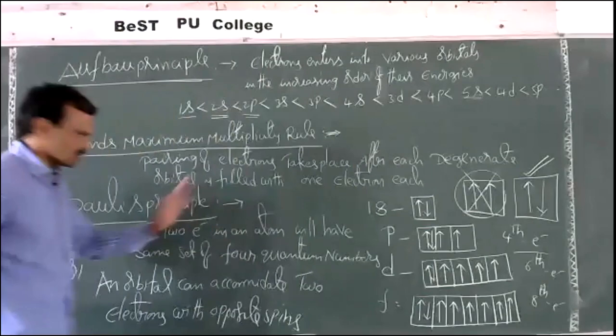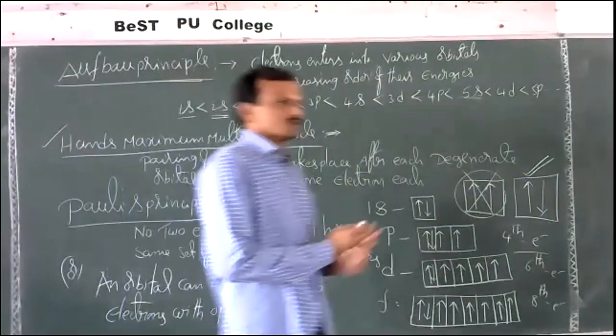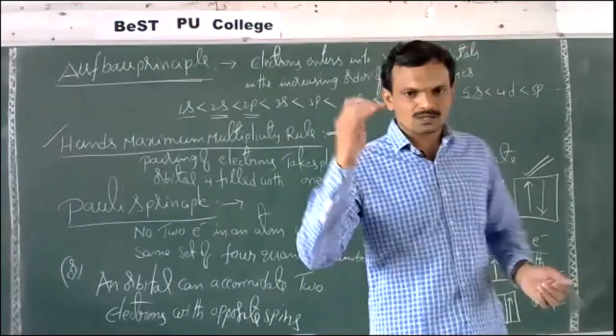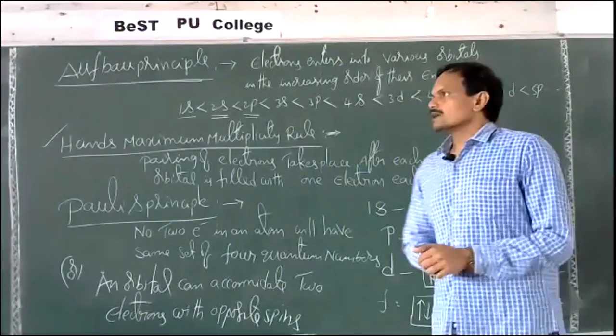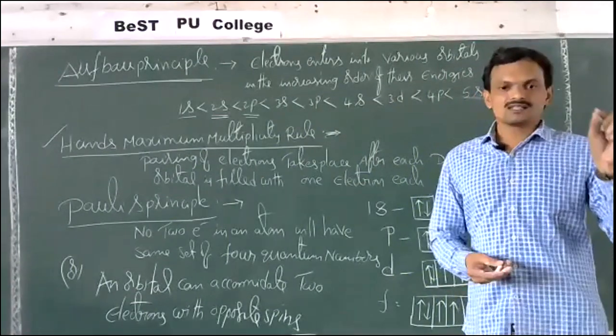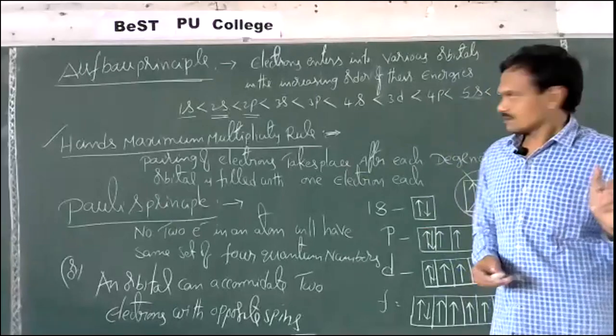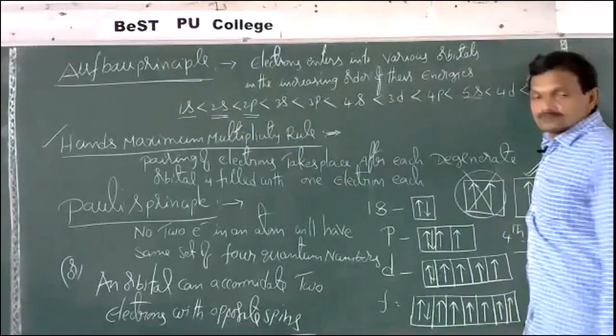These are the major 3 rules that we have to follow while filling electrons into various orbits and orbitals. See once again, that n plus L rule can give the energies of various orbitals. So this is the order of energies of various orbitals as per n plus L rule.